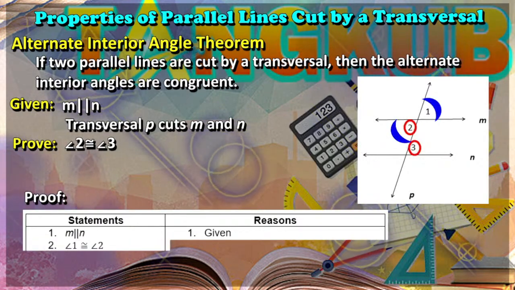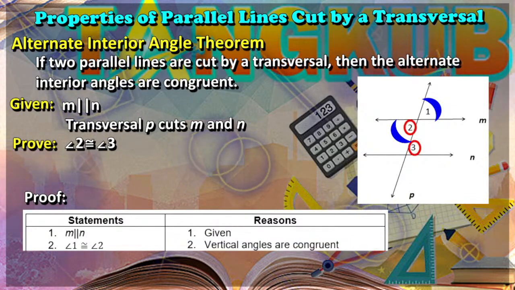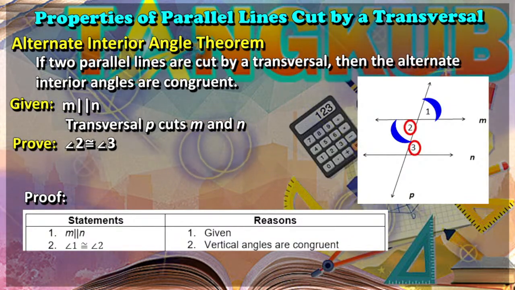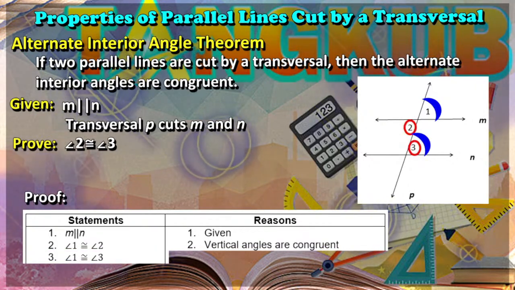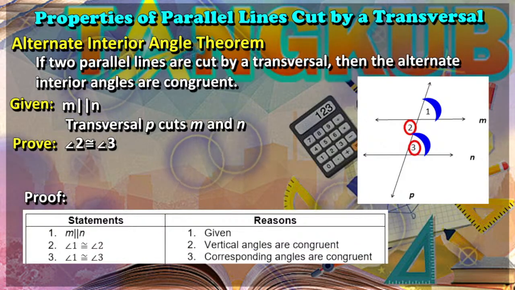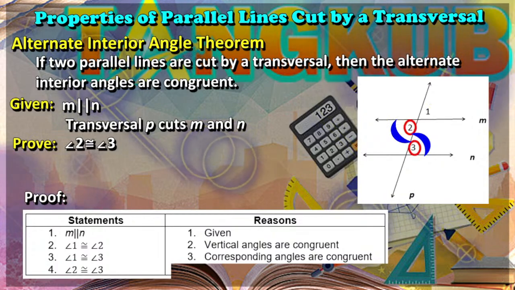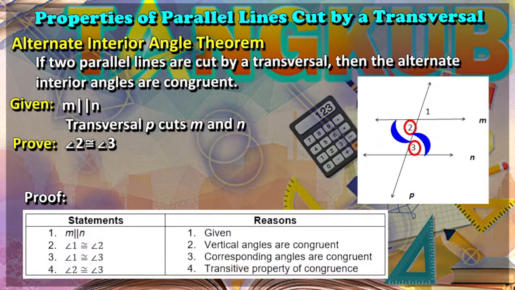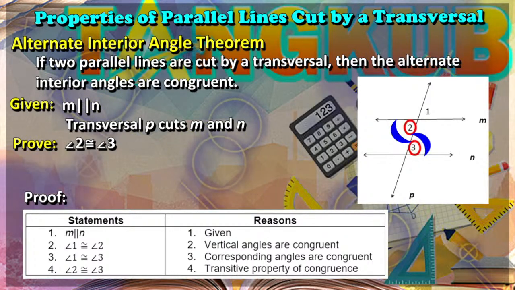Second, angle 1 is congruent to angle 2. Reason: vertical angles are congruent. Next, angle 1 is congruent to angle 3. Reason: corresponding angles are congruent. And lastly, angle 2 is congruent to angle 3. Reason: transitive property of congruence.